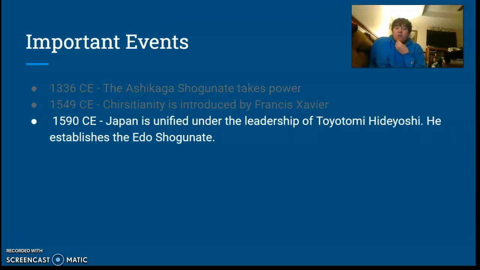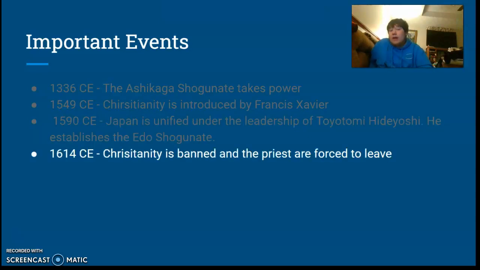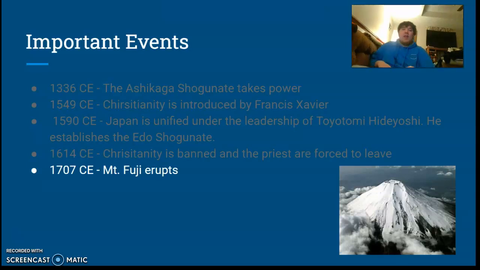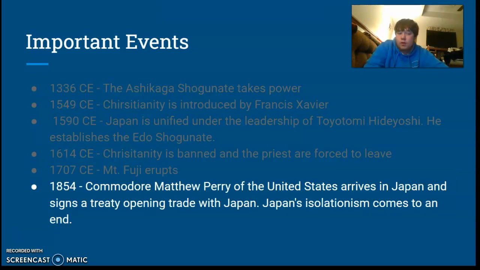Then Japan is unified under the leadership of Toyotomi Hideyoshi, and he establishes the Edo shogunate in the year 1590. And in the year 1614, Christianity is banned and the priests are forced to leave the country. And then in the year 1707, Mount Fuji erupts. In the year 1854, Commodore Matthew Perry of the United States arrives in Japan and signs a treaty opening trade with Japan. And this ends a 200-year period of isolation.